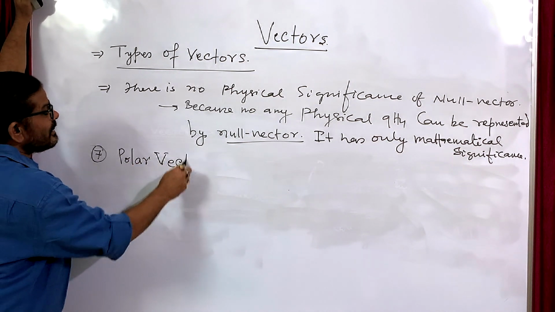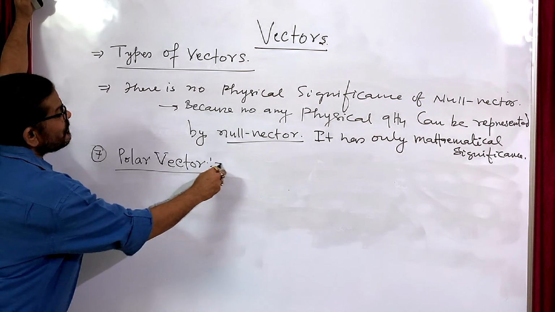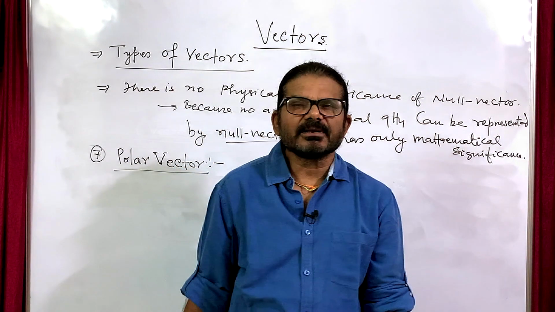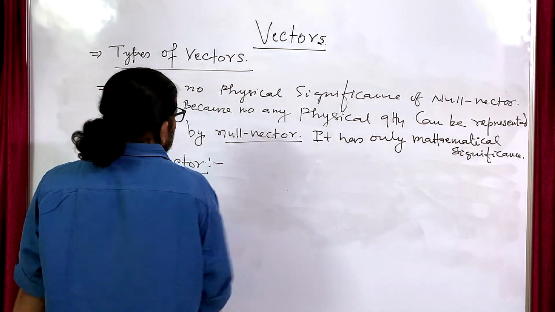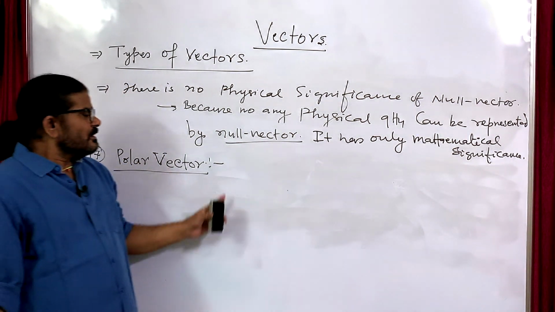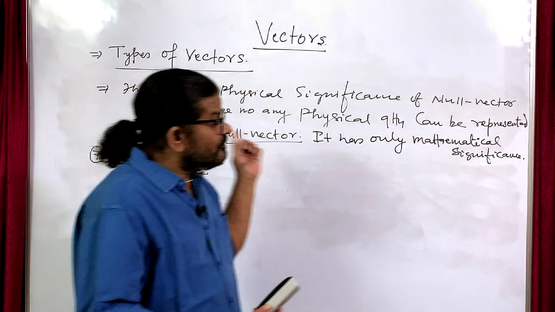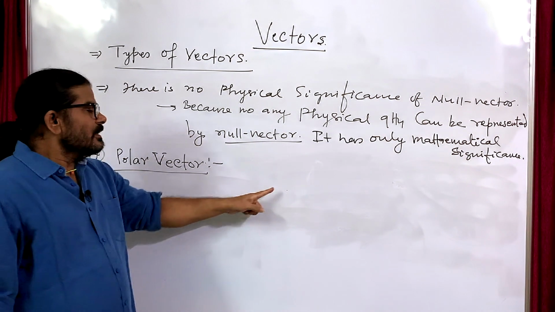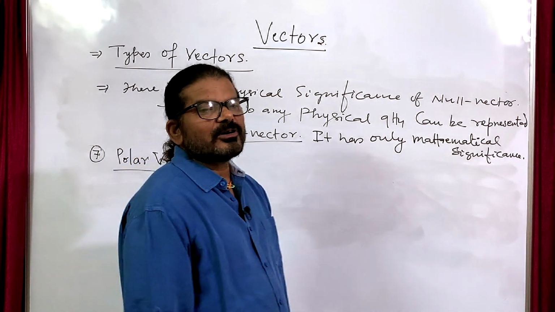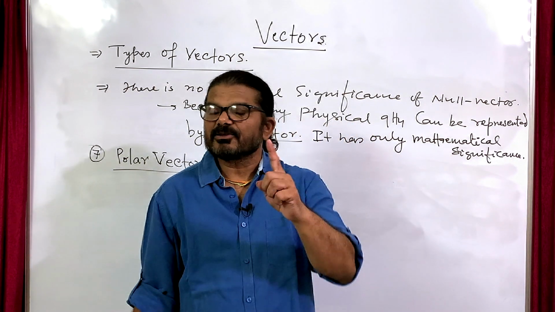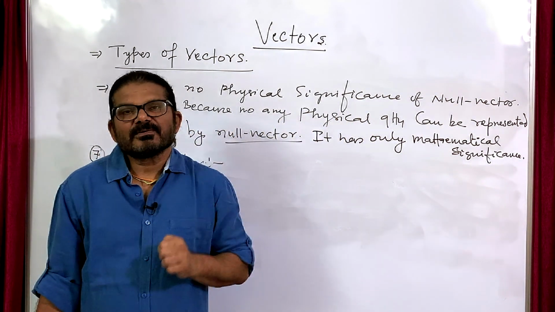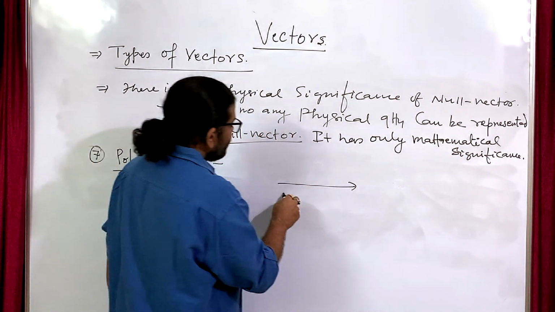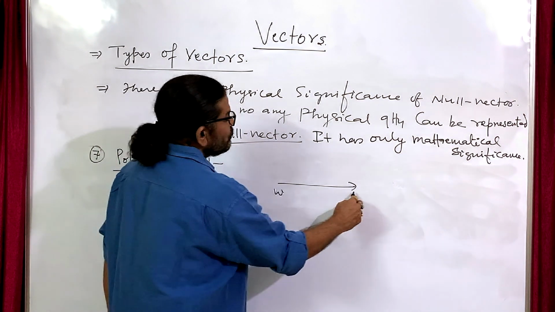I am giving you the classes one by one, and also their application. Polar vectors are those for which, if the observer changes position or orientation, the observation does not change. Suppose a particle is moving from west to east.